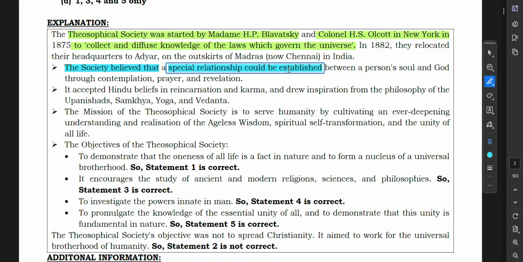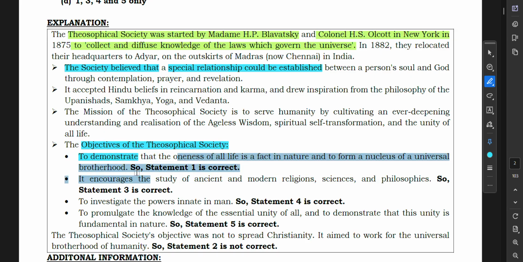It accepted Hindu beliefs in reincarnation and karma and drew inspiration from the philosophy of the Upanishads, Samkhya, Yoga and Vedanta. The mission of the Theosophical Society is to serve humanity by cultivating an ever-deepening understanding and realization of ageless wisdom, a spiritual self-transformation, and the unity of all life. The objectives of the Theosophical Society were to demonstrate that the oneness of all life is a fact in nature, and to form a nucleus of a universal brotherhood.